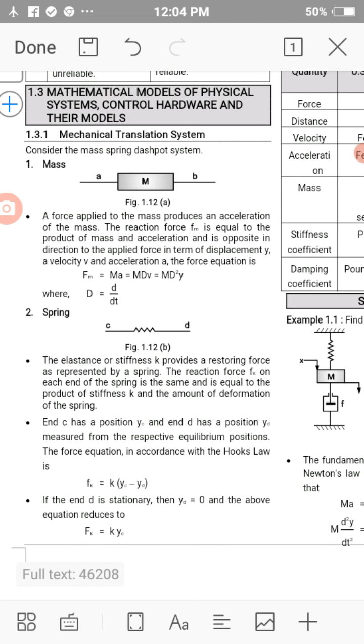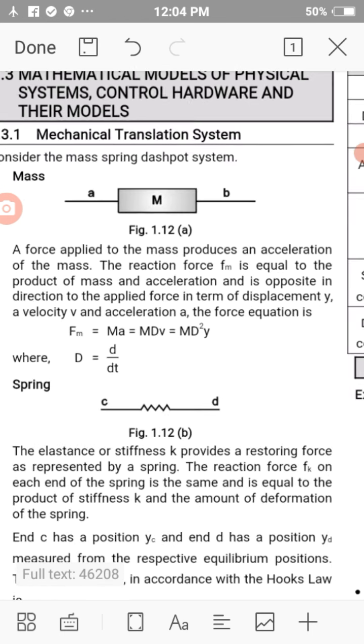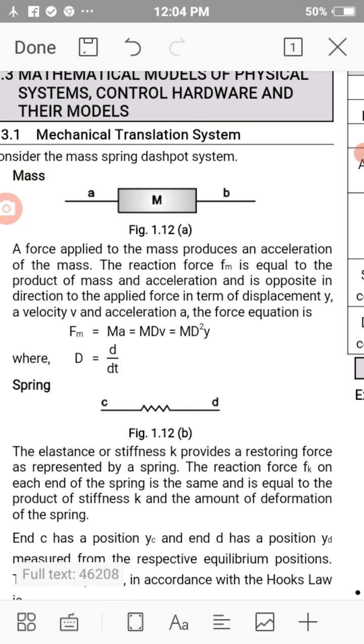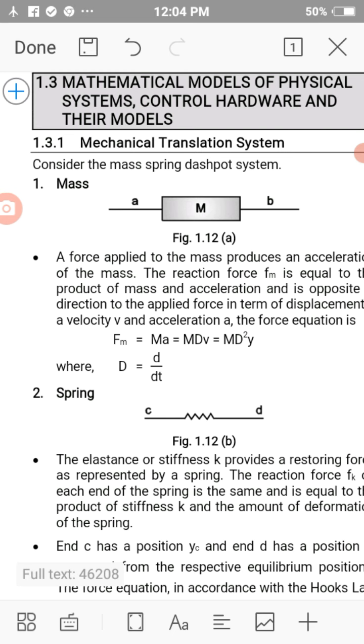As far as systems are concerned, there are three different types. First one is translational system, second one is rotational system, and third one is electrical circuits. Do you understand what is the role of mathematical modeling? We will learn a mechanical translation system.